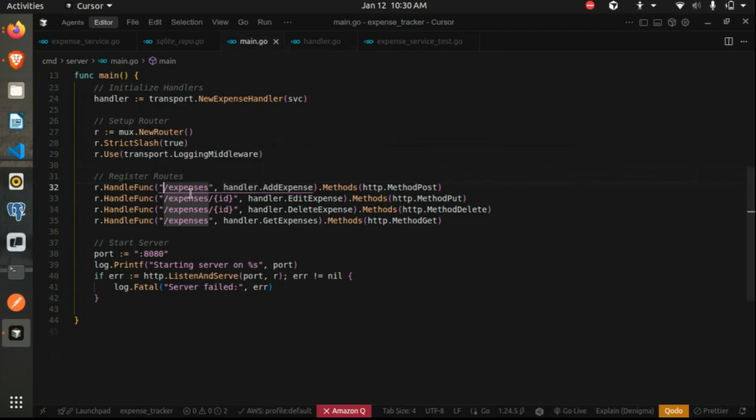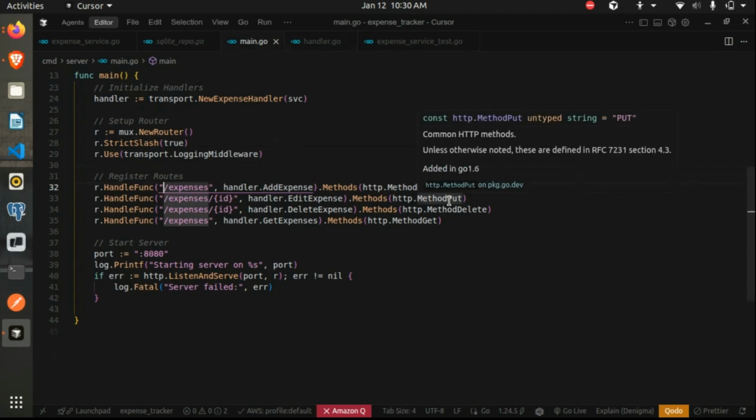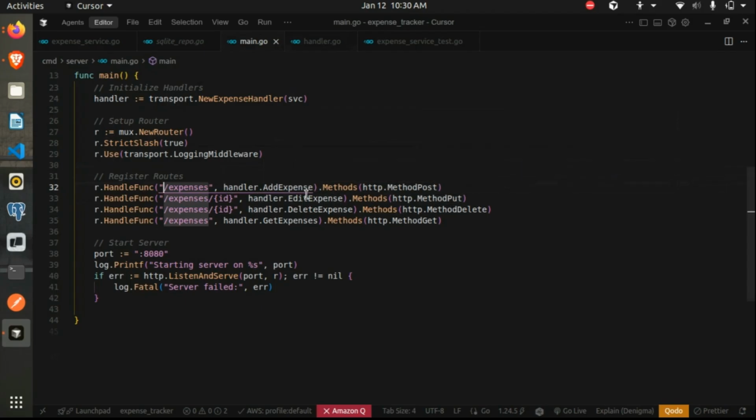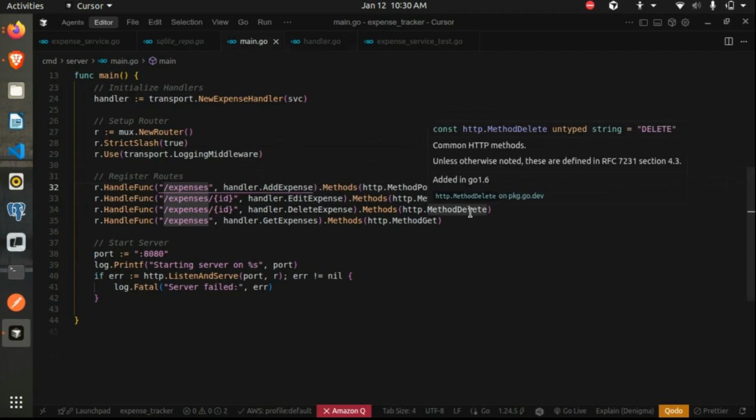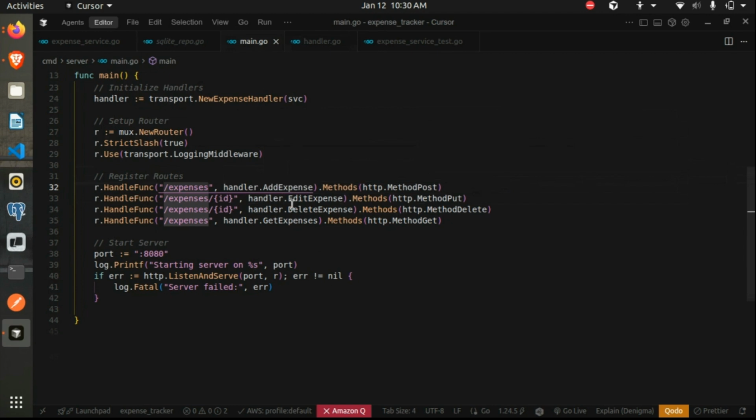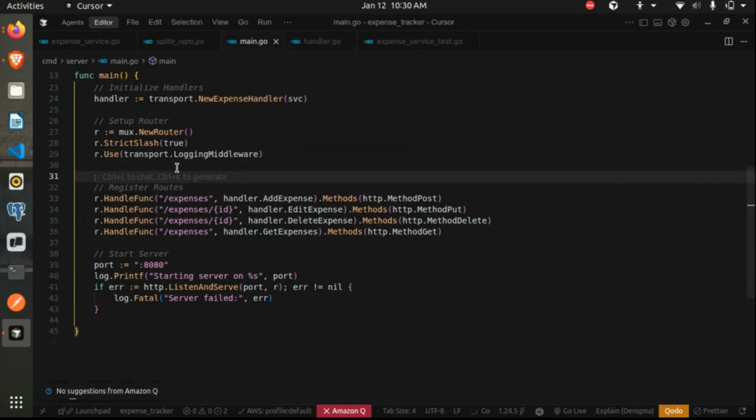And similarly, if you see, these paths are common, but then the methods differ. If it is a put request on this path, we redirect it to the edit expense method. And then if it is a delete request on the similar path, we redirect to the delete expense method. Okay. And there is also one case, let's say if we have slash expenses slash ABC, for example. So what happens is, let's say this is a path.